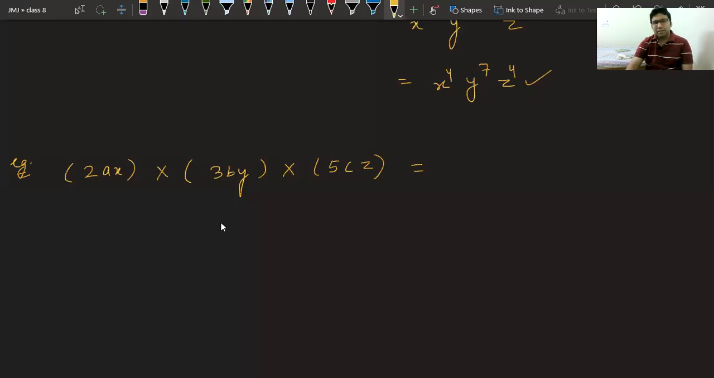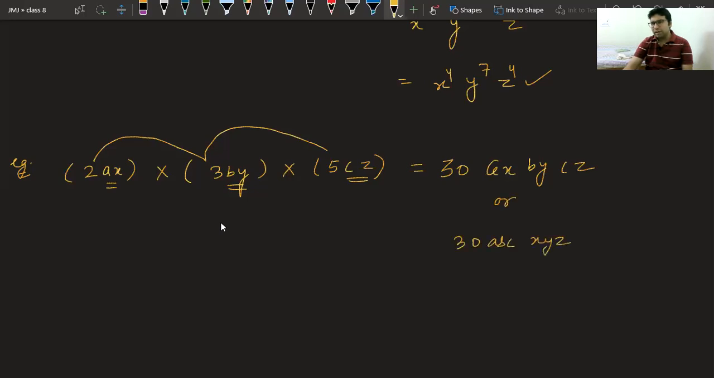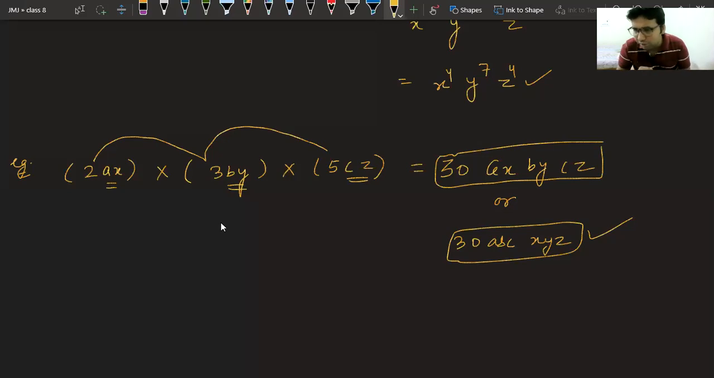Now let's see. In this case, simply these constants will get multiplied. 2 3s are 6, 6 5s are 30. That's the first thing. And if you observe ax, by, cz, there is no common base. So just write it like this: ax, by, cz. Or if you want, you can write it like this also: 30 abc xyz. It depends on you. Both are correct.